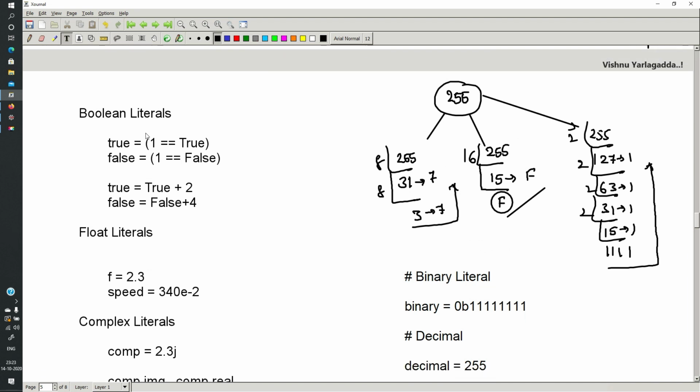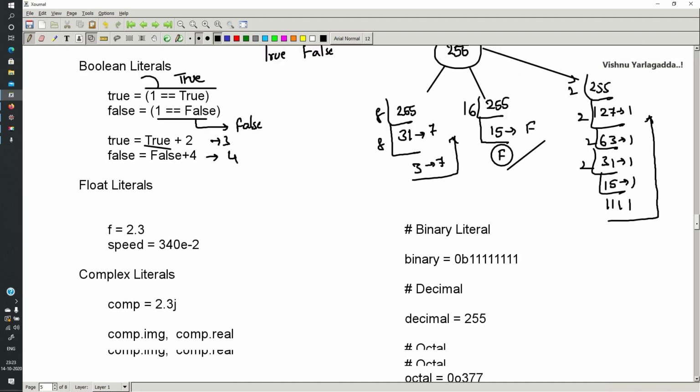Boolean literals. If I declare 1 equal to 1, then it will return a true value. And 1 equal to false is a false value. So true is nothing but 1 only, and false is nothing but 0. True is capital T R U E. False is capital F, F A L S E. Similarly, true plus 2 is 3. False plus 4 is 4, because 0 plus 4 is 4.